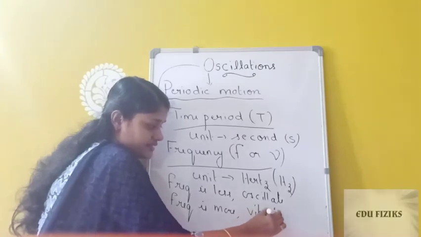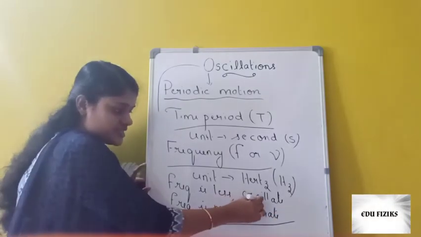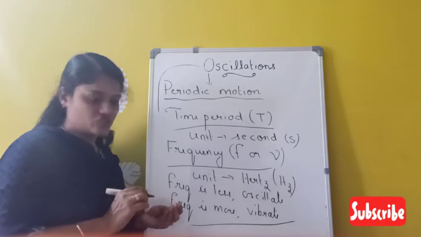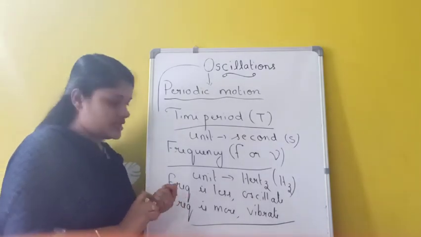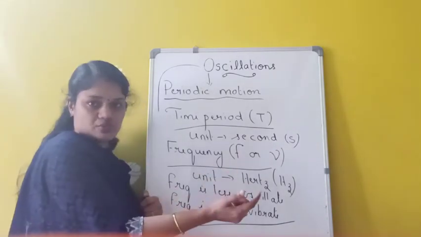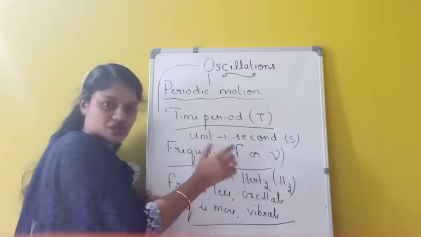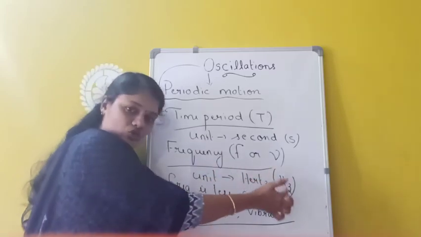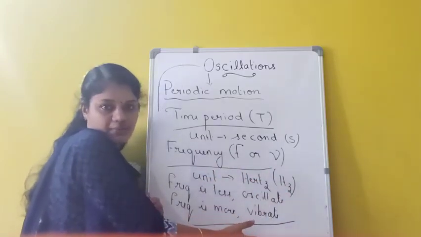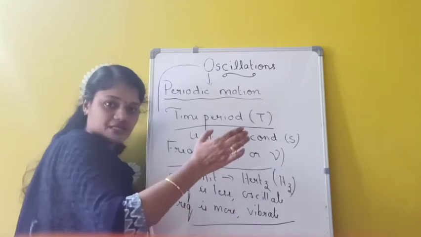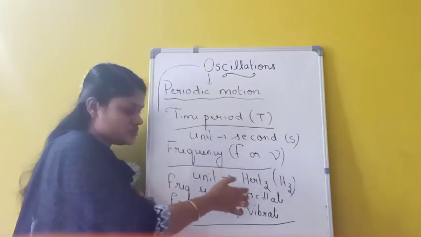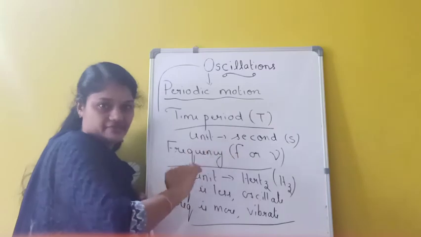That means fast oscillations can be called which one? Vibration. So both are to and fro movement only, but fast oscillations are called vibration. Here in vibration the particles move very fast, whereas in oscillation the particles move very slowly.